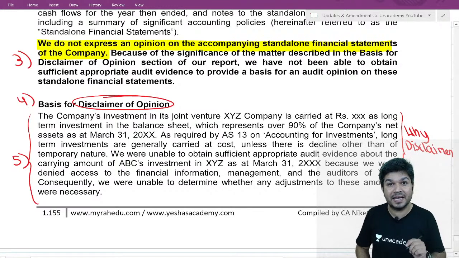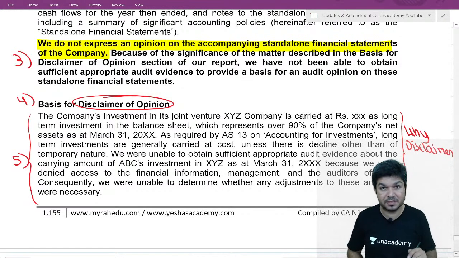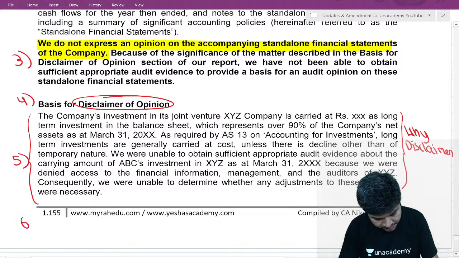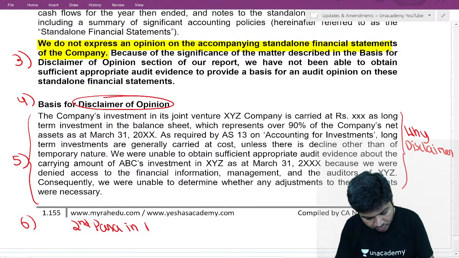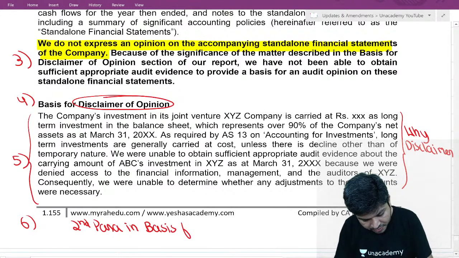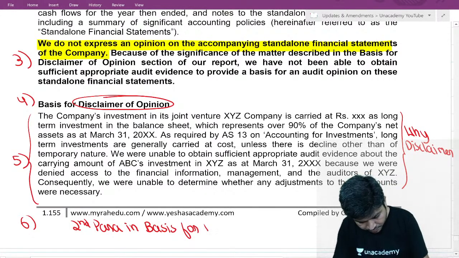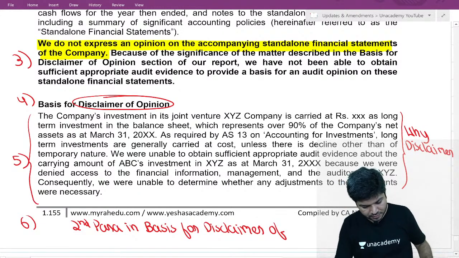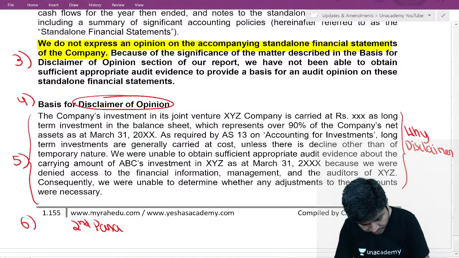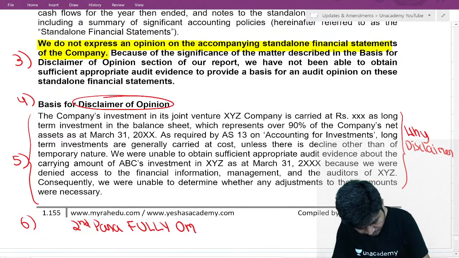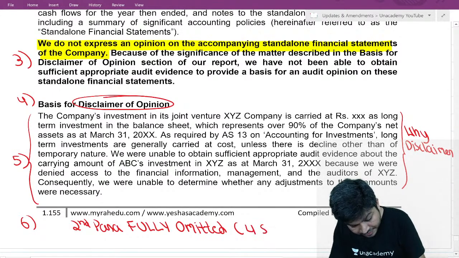Now, the second para is fully omitted. That's the sixth change. The second para in basis for opinion is fully omitted. That is 4 sentences. Second para, I just write fully omitted. Second para fully omitted. The 4 sentences which were there.